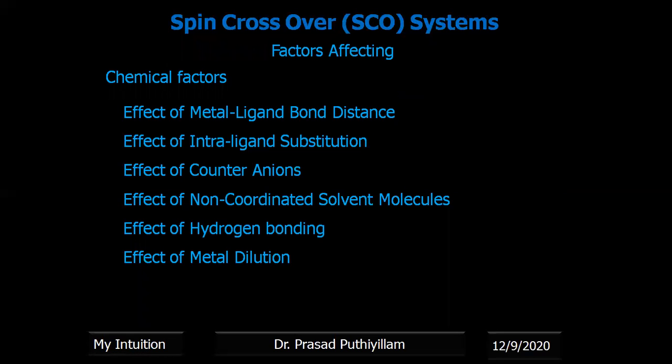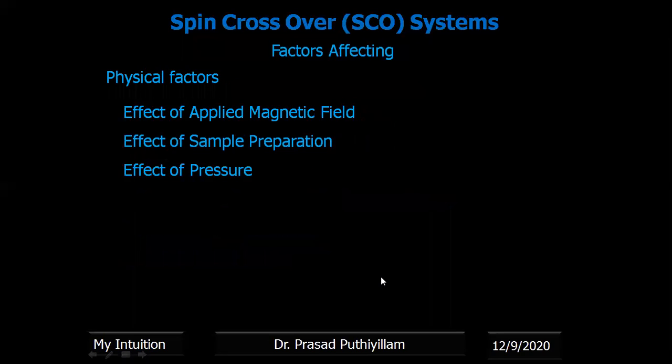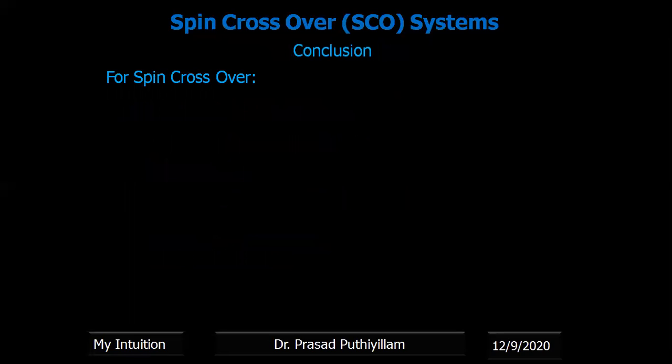Some of the factors affect the spin crossover system, both chemical as well as physical factors. The factors are listed here, and I'm not going to explain them in detail. The chemical factors are the effect of metal-ligand bond distance, the effect of intra-ligand substitution, the effect of counter ions, non-coordinated solvent molecules, hydrogen bonding, and metal dilution. The physical factors are the effect of applied magnetic field, the effect of sample preparation, and the effect of pressure.